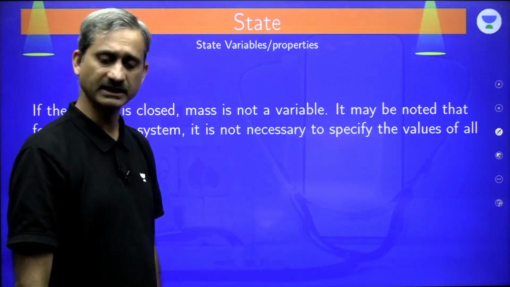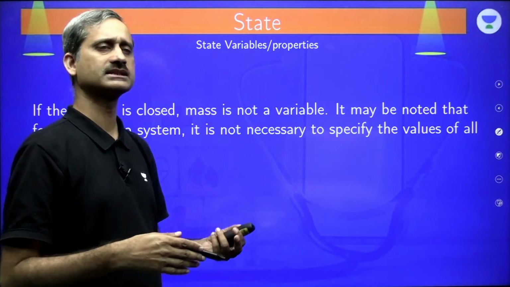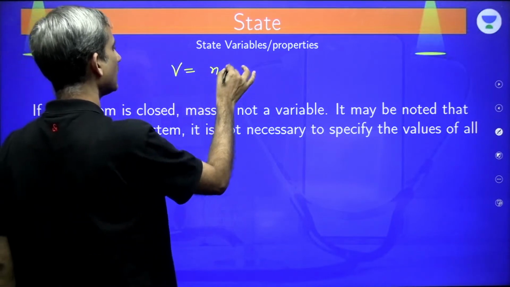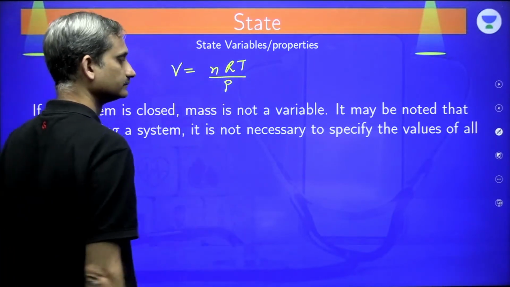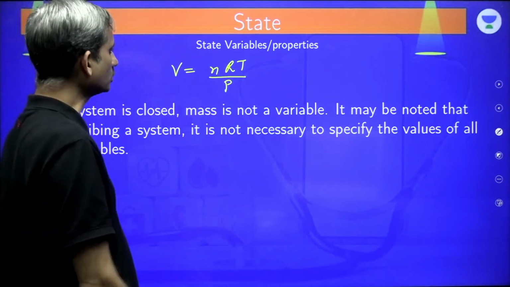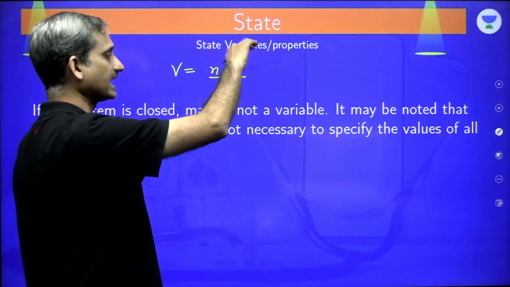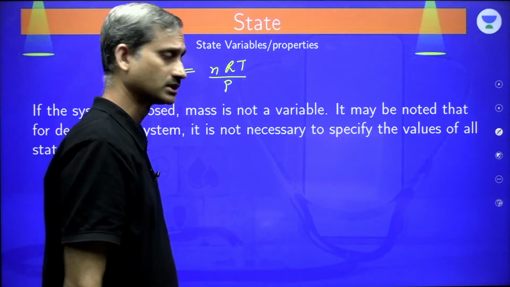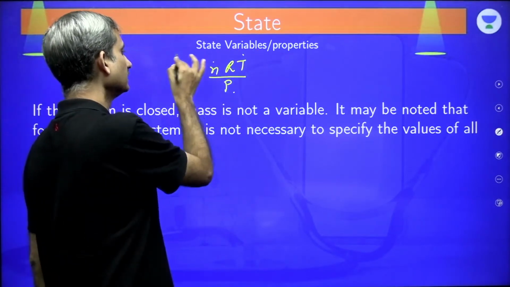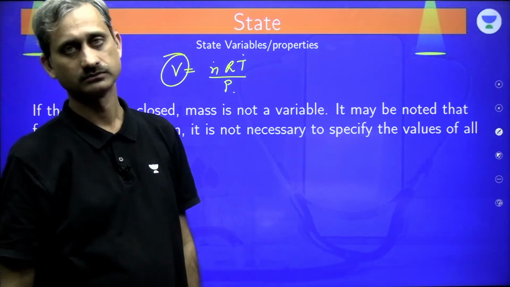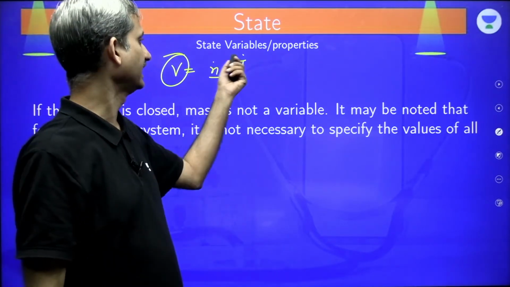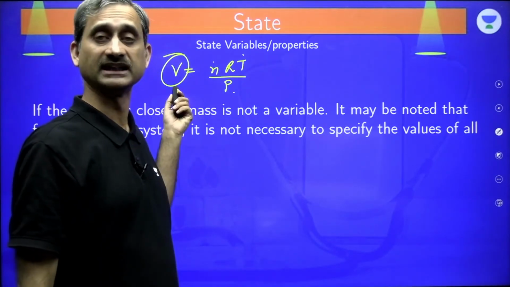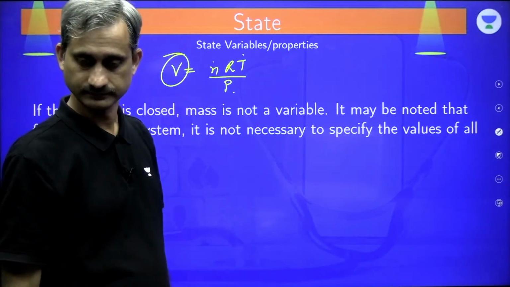Clear? Independent variables, like we can change the variables independent of each other. Like we have V equal to nRT by P. Now, out of these three, I can change all three to whatever value I want. I can put any moles, any temperature, any pressure. And depending on n, T and P, this V is going to have a certain value. So, volume becomes dependent on n, T and P. So, n, T and P become independent variables while volume becomes a dependent variable. Is it clear?